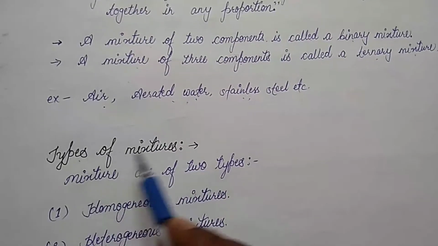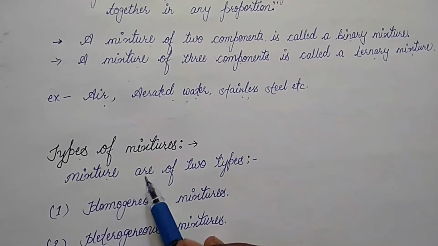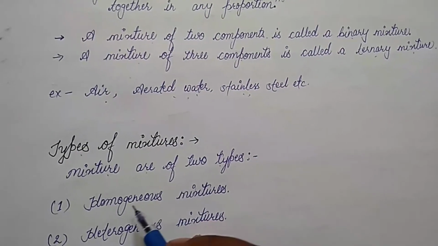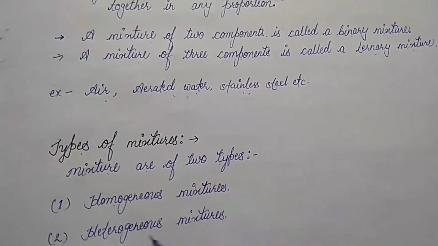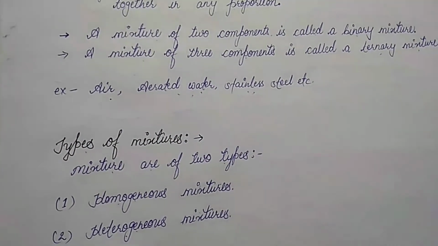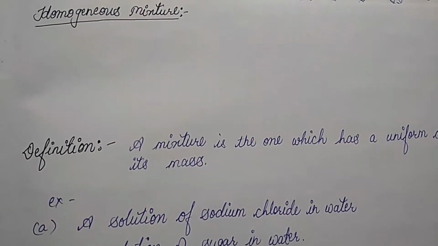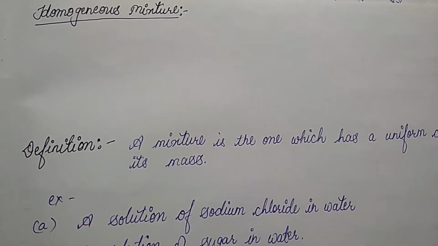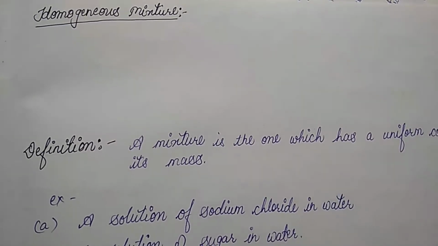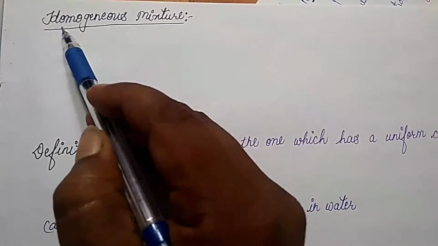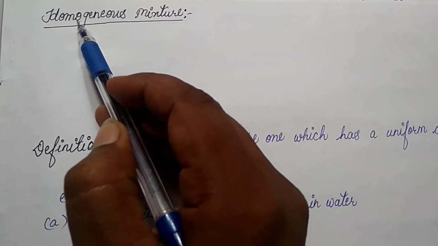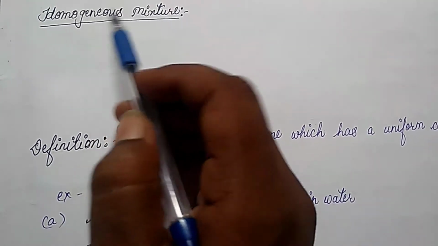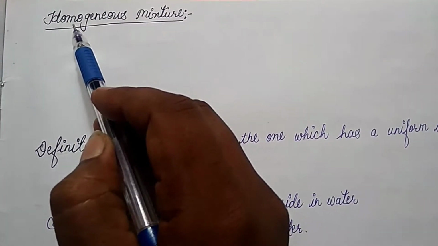See children, types of mixture. Mixtures are of two types. The first is homogeneous mixture and the second is heterogeneous mixture. Now first, homogeneous mixture. Children, the word homo means same, behaving the same though having different particles.